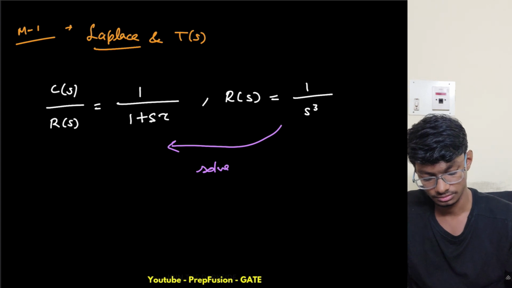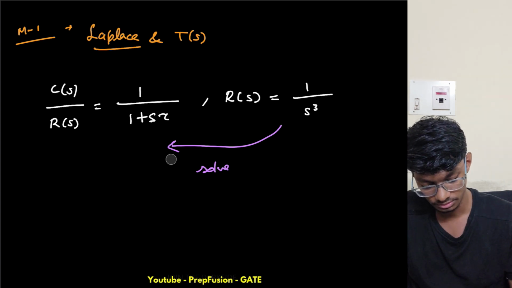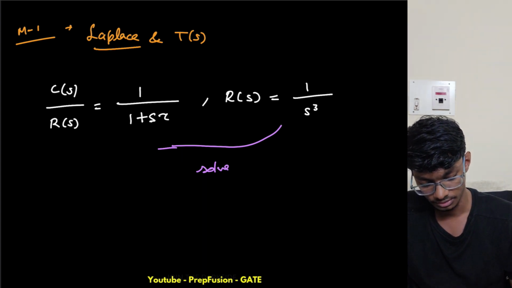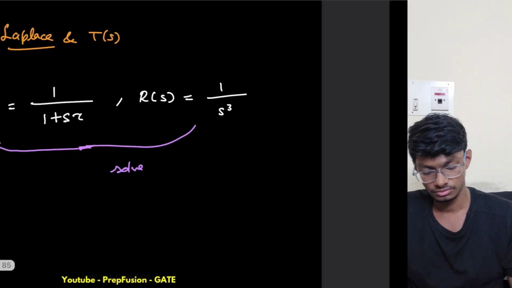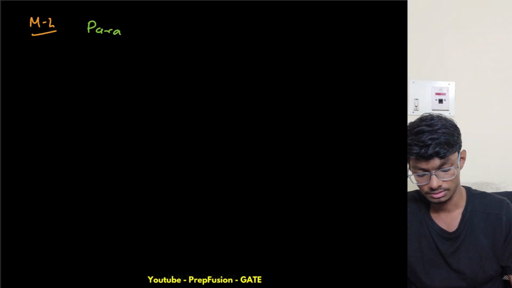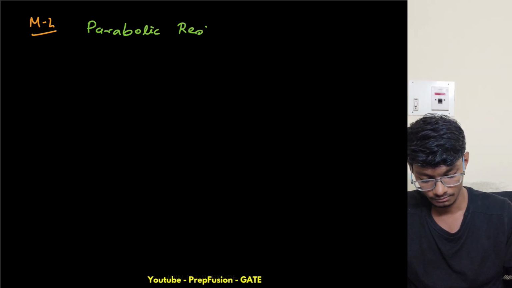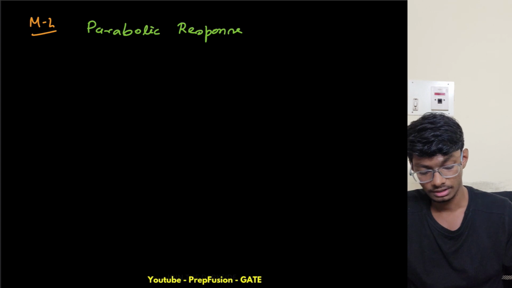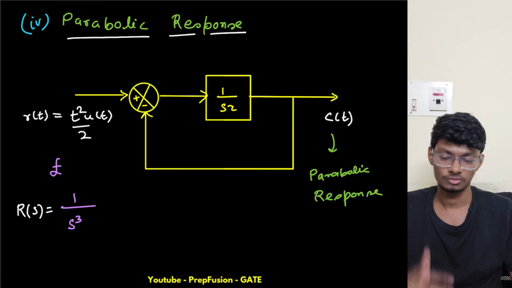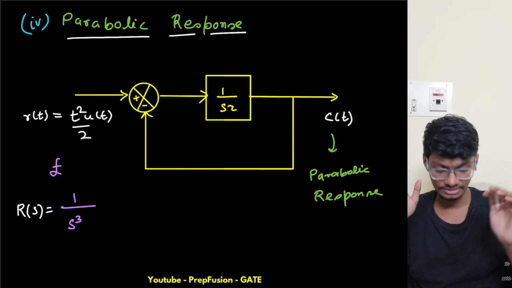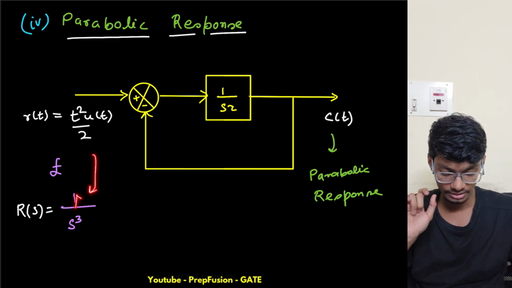Solve. Not here actually, put it here. So I will solve this using method 2, that is the parabolic response. You might have a doubt, why we have the 1 by 2 here. The 1 by 2 is nothing specific, it's just to get this simply in terms of 1 by s cube.